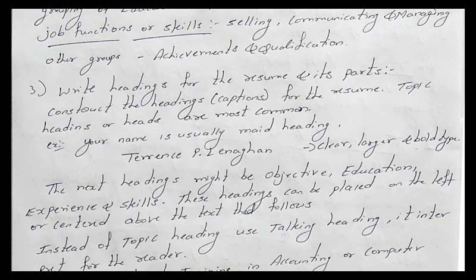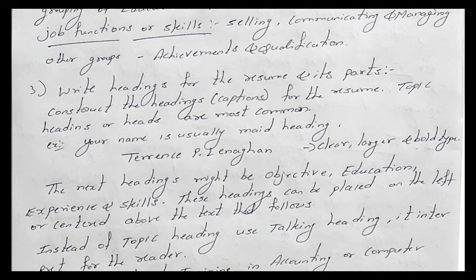Next, here you are going to see that instead of a topic heading, you have to use a talking heading. It interprets for the reader. So whenever you are going to represent the headings, instead of writing the topic heading, wherever necessary you can use a talking heading. Already you have discussed what you mean by topic heading and talking heading. Here is one example of a talking heading: specialized training in accounting. Is it clear?